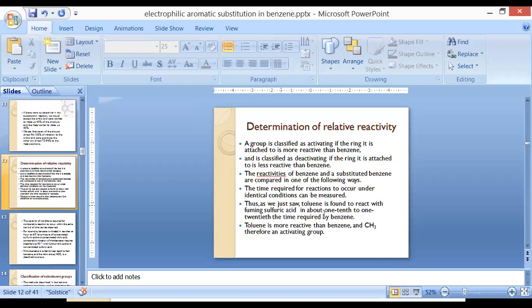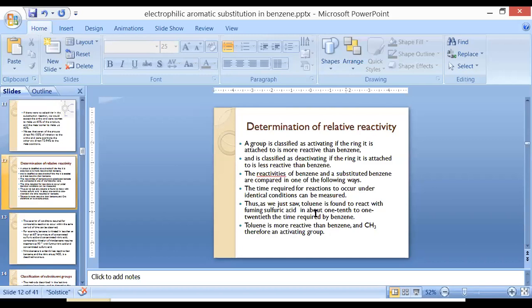Thus, as we just saw, toluene is found to react with fuming sulfuric acid in about 1/10 to 1/20th the time required by benzene. This is an example where we react toluene, that is, methyl-substituted benzene, known as toluene. We react toluene and benzene with fuming sulfuric acid. So there is a comparison of reaction with benzene and toluene. When benzene reacts with sulfuric acid, it forms benzene sulfonic acid, and toluene, when reacted with sulfuric acid, forms toluene sulfonic acid.